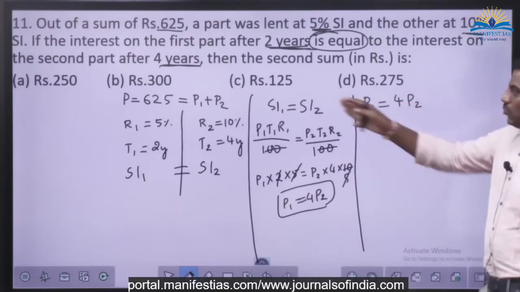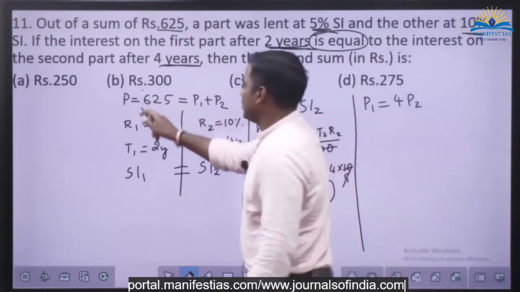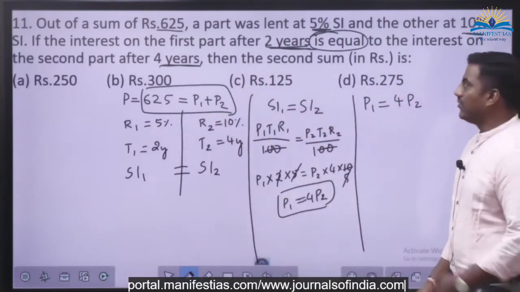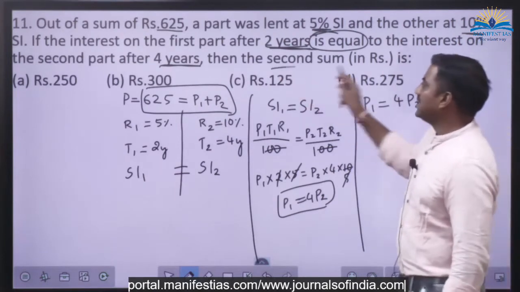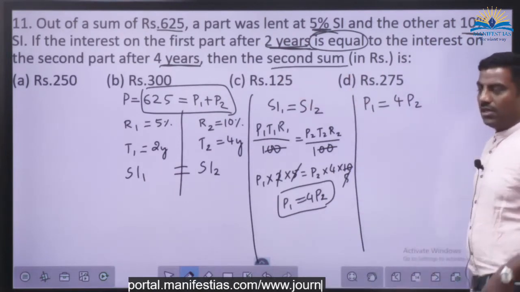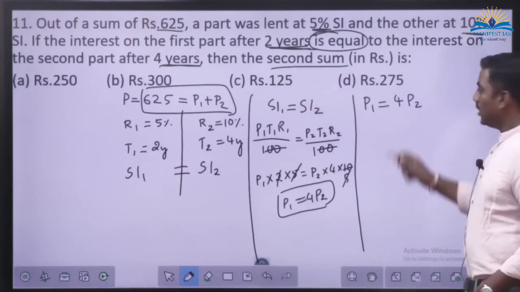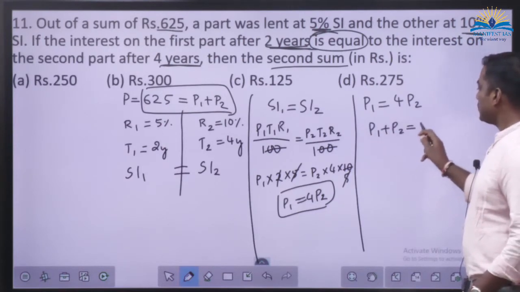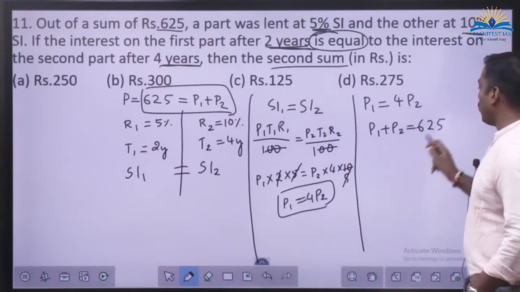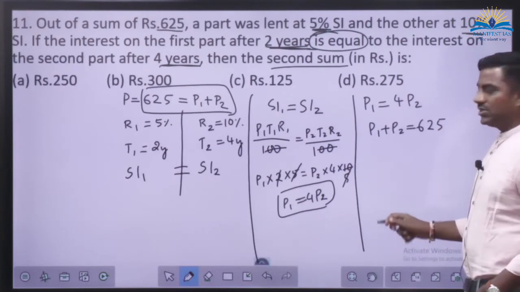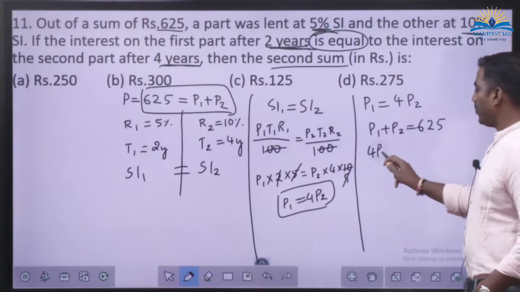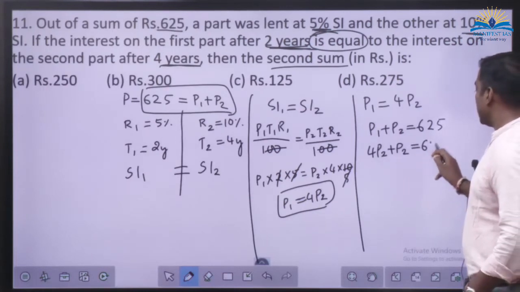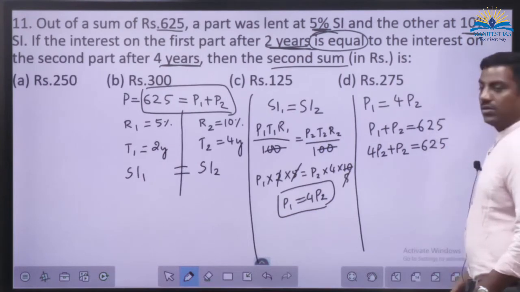This is one equation. One more equation we have here: P1 plus P2 is equal to 625. What do we want? Second sum. P2 we want. I want to kick out P1. So out of P1 plus P2 is equal to 625, I am going to substitute for P1. P1 is how much? 4P2 plus P2 is equal to 625.